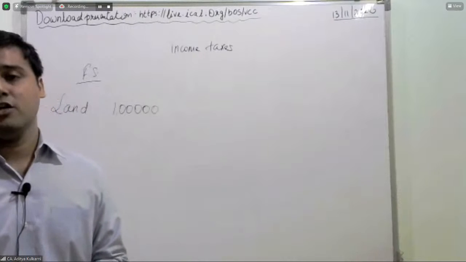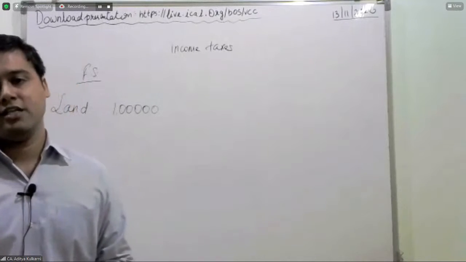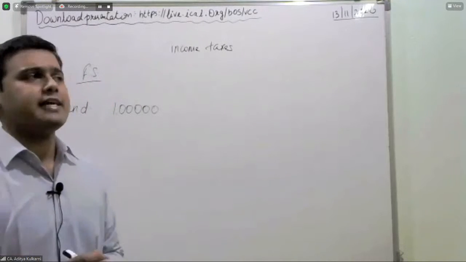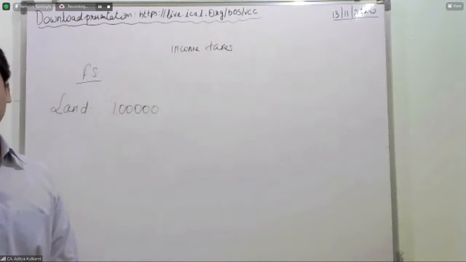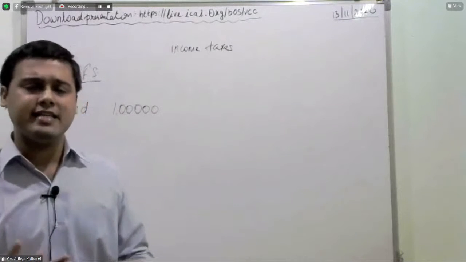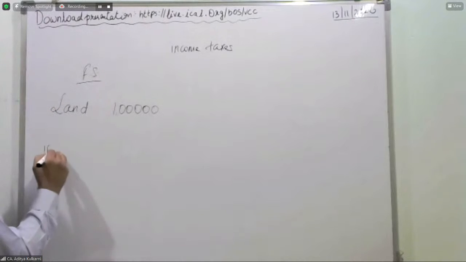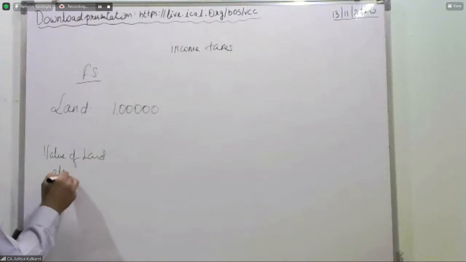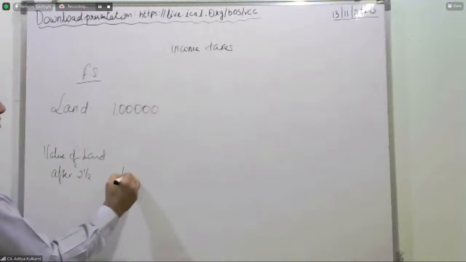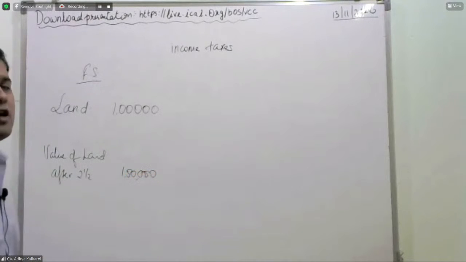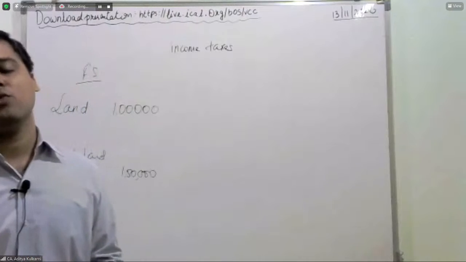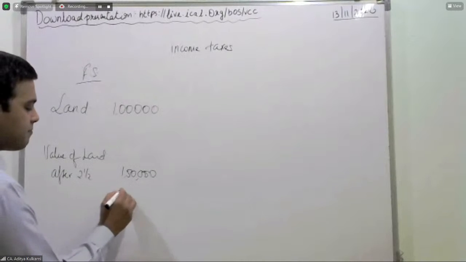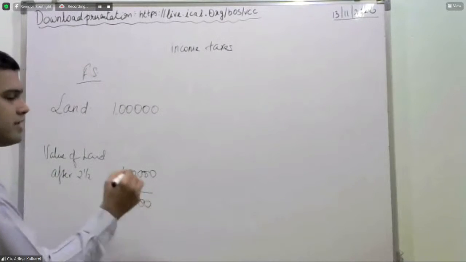Tomorrow, what can happen? You may decide to monetize this land. You may decide to sell this land. I'm keeping a very simple example. And I am saying after 2.5 years, the value of this land is, let us assume, 1,50,000. So value of land that you intend to sell after 2.5 years is 1,50,000. So when you sell it actually for 1,50,000 after 2.5 years, you will make a profit of 50,000.